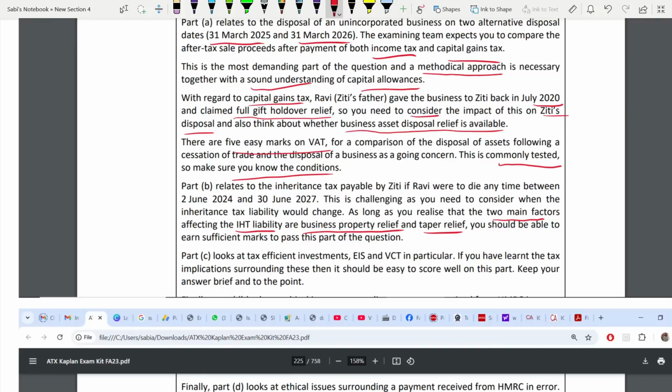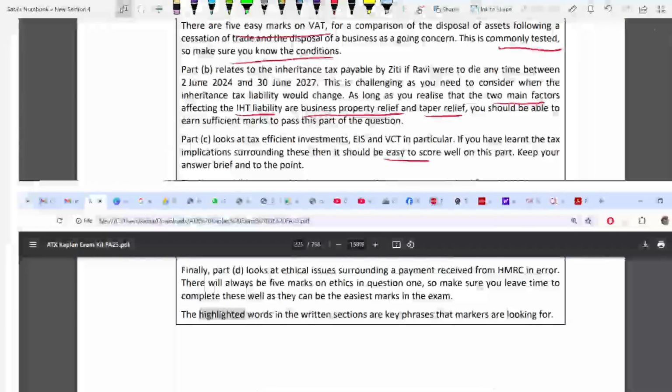Next, C. This is also again easy to score, because comparing this is a knowledge part, pure knowledge from your textbook. Next, D is ethical. Once again.